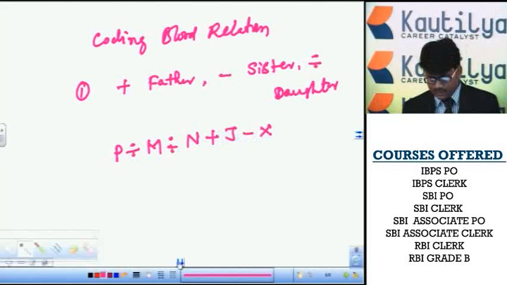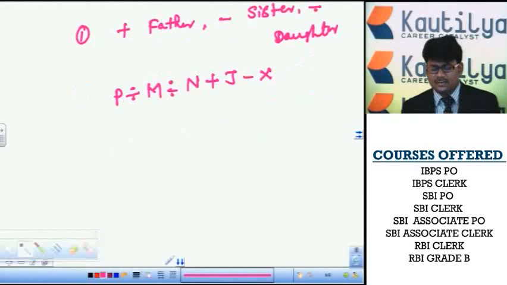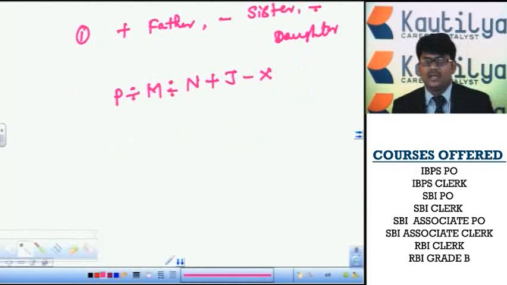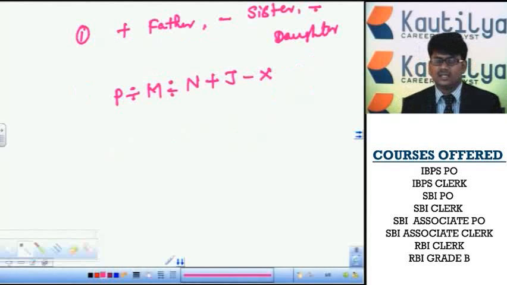In the given expression, plus means father, minus means sister, and the divided by symbol denotes daughter. Here P divided by M clearly denotes daughter: P is the daughter of M. Then we have to remember three points. The horizontal line represents brother and sister, the vertical line represents parent and offspring, and double implies represents wife or husband. P is the daughter of M, so we represent P in a downward direction from M.